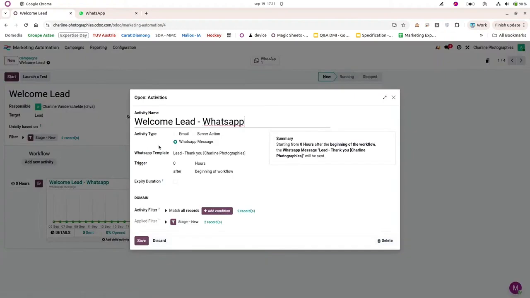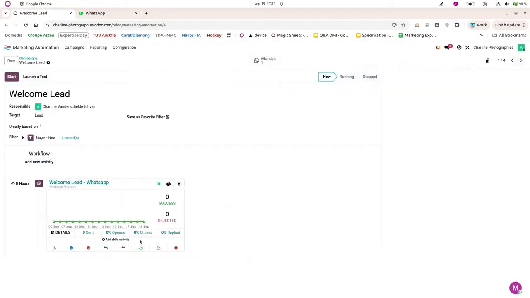And the activity type is a WhatsApp message. And then I can choose which template I want to use, and here is the lead, thank you. And I can choose the trigger also, and here I've put 0 hours, so that it means that every time I have a new lead, automatically I will send the WhatsApp message. So this is it for the welcome lead.